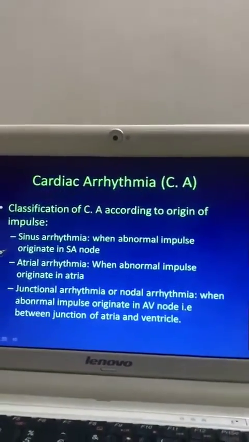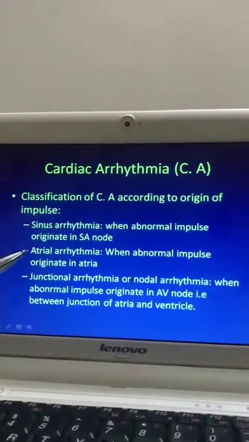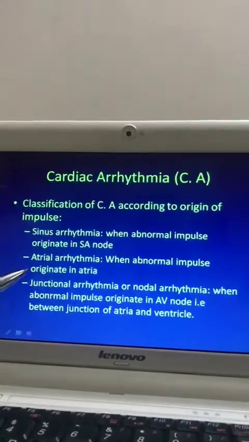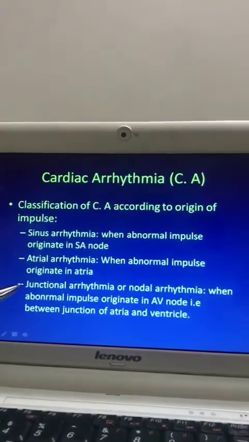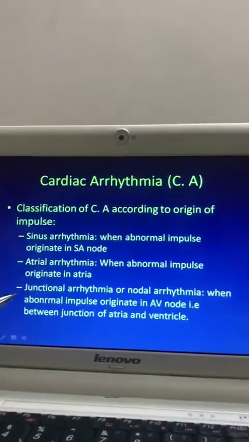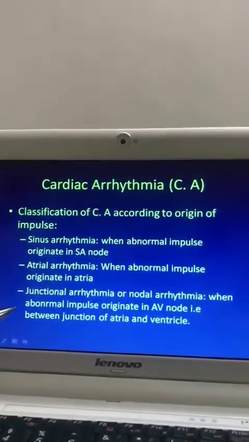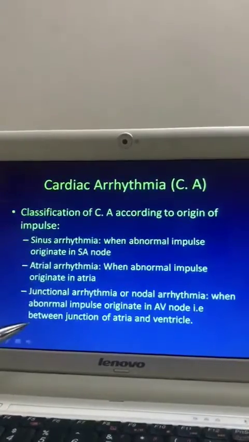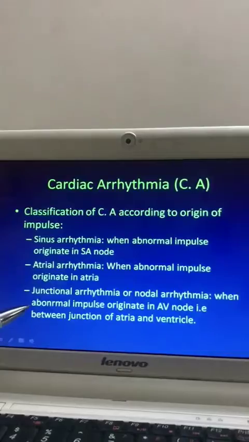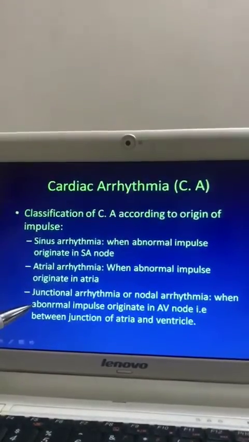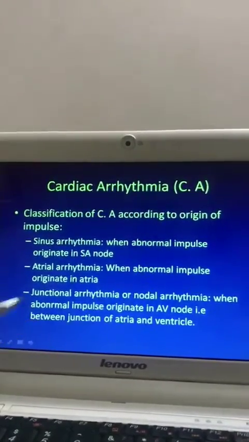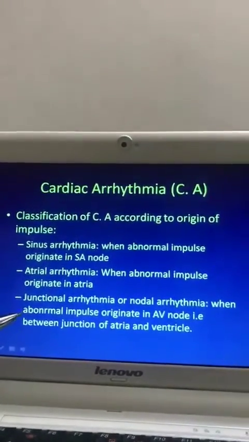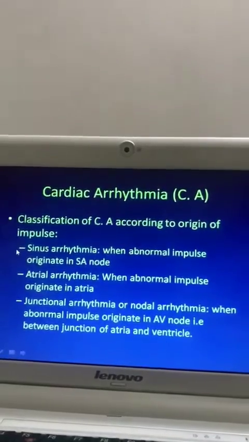Now, what is sinus arrhythmia? When abnormal impulse originates in the SA node, it is sinus arrhythmia. Atrial arrhythmia, that is abnormal impulse originating in the atria. Junctional arrhythmia or nodal arrhythmia, when abnormal impulse originates in the AV node, that is between the junction of the atria and the ventricle. It is called junctional arrhythmia because the AV node is situated between the junction of the atria and ventricle. So it is junctional arrhythmia or nodal arrhythmia.